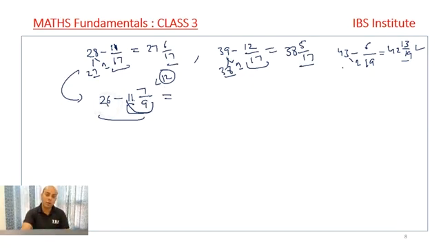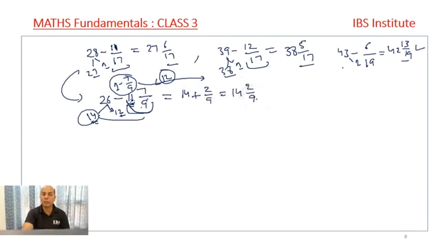So out of 26, I take out 12 and the remaining is 14, right? What will this 12 do? From this 12, I am going to subtract this number. How much will I be left with? I will be left with 14 plus 12 minus 11, which is 1. I have taken a number one more than 11, so that after subtracting this, I am left with 1. From that 1, I can subtract 7 by 9. 1 minus 7 by 9 gives us 2 by 9, and my answer is 14 2 by 9.